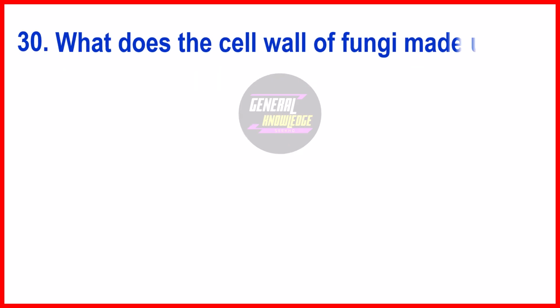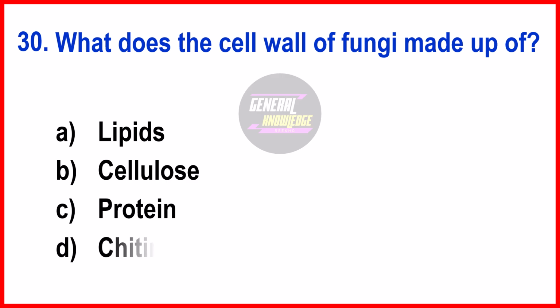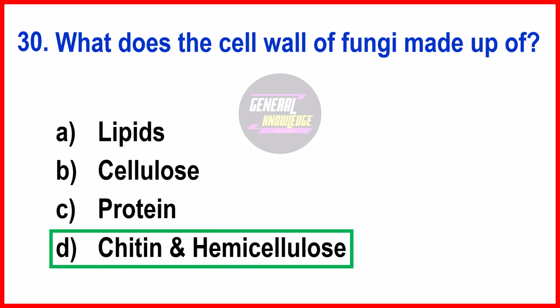What does the cell wall of fungi made up of? The right answer is option D, chitin and hemicellulose.